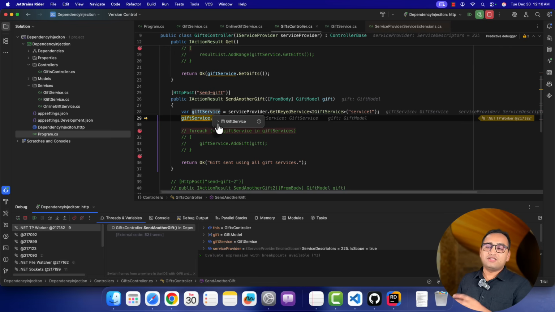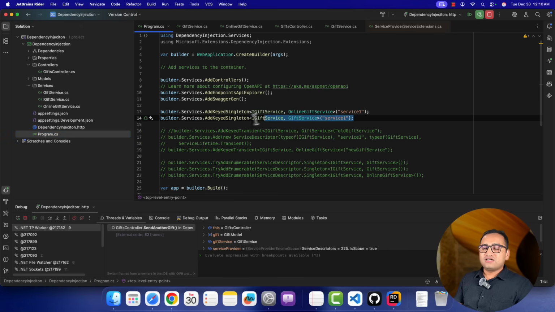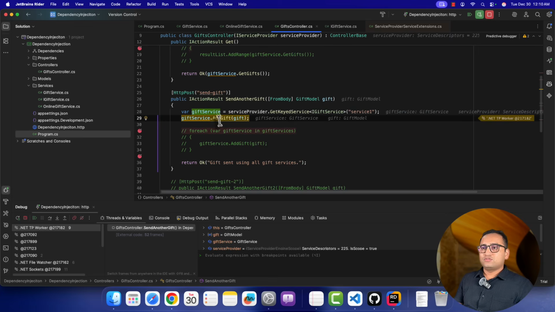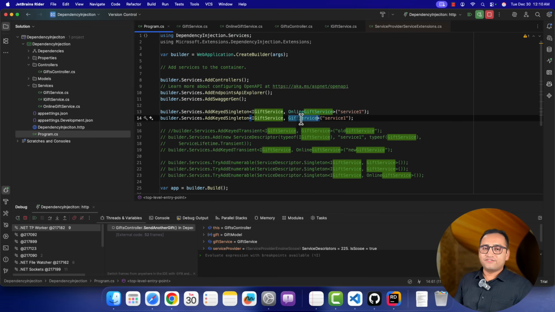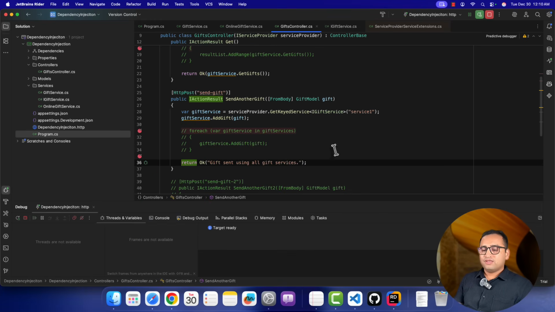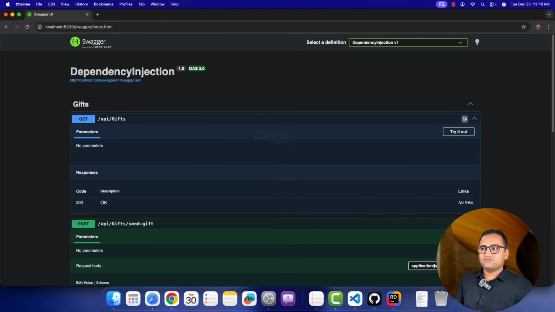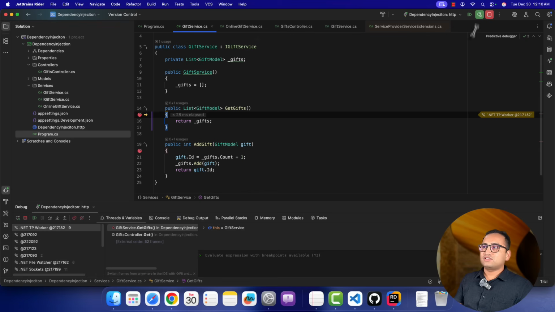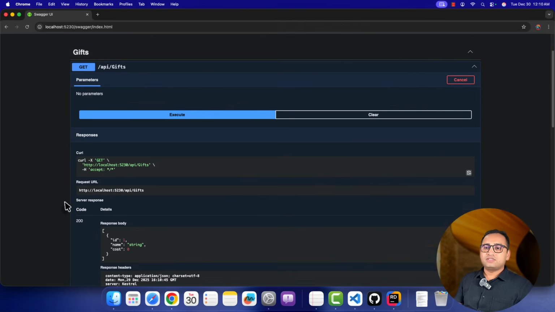We are getting the instance of the gift service. Why are we getting the instance of the gift service? If I check the program.cs, the last registration is this gift service. So if we are getting the single one, then you will get the latest one. If we are getting all of them, then you will get all of them. So it means this time the data will be registered in this gift service. Click on this continue button. We have registered. If I go to the get method, which is this one, try it out, click on this execute button, you can notice we are hitting this breakpoint and we are getting the data from this gift service, which is fine.